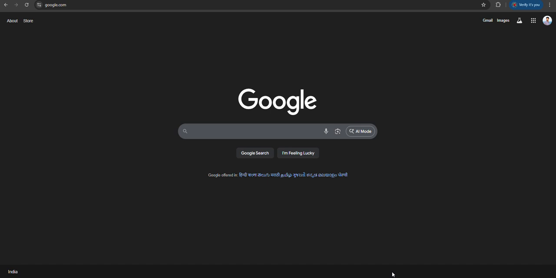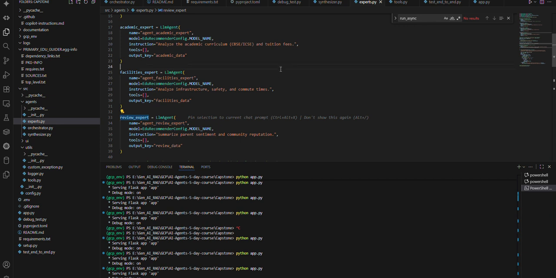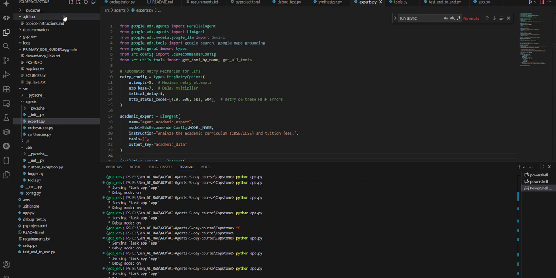So, to make this process easier for every parent out there across the globe, we have designed this application primarily for the parent, which will help them input their required details, like the area, their preferences, their curriculum, and facilities they are looking for, and quickly get the help of AI or Gemini models to get recommended institutes in their closest areas. This is the purpose of this application, and this is the entire code structure.